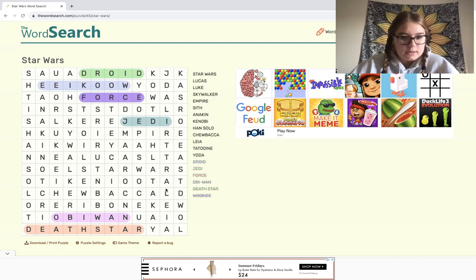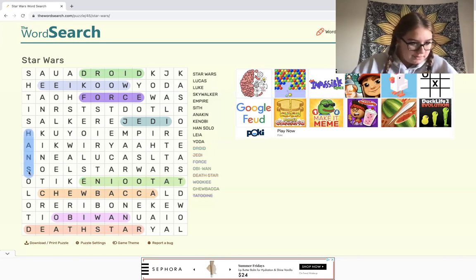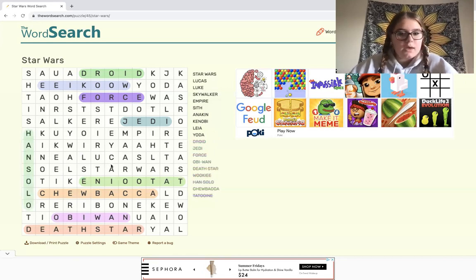And so let's look for double letters. We have Tatooine has two O's next to each other. So here's two O's in Tatooine. And I believe Chewbacca is actually right underneath of it. What else? Han Solo. I believe actually is right here on the side vertically. Star Wars has to be pretty easy to find, right? We have some STs right here. We have two STs right next to each other. A little trippy.